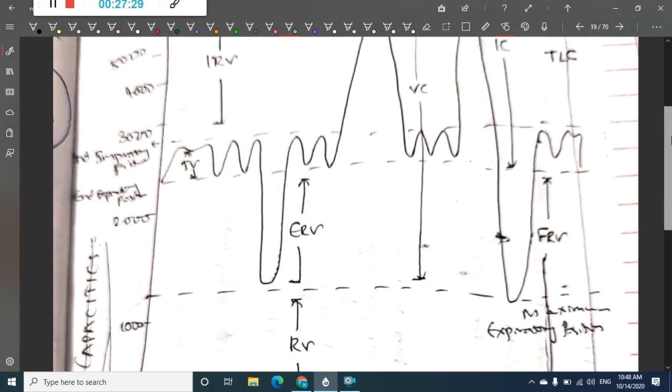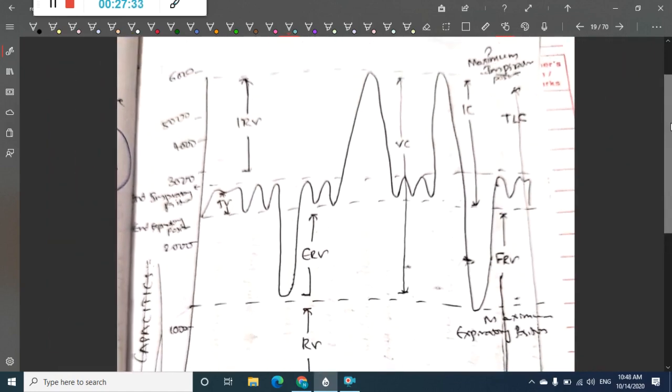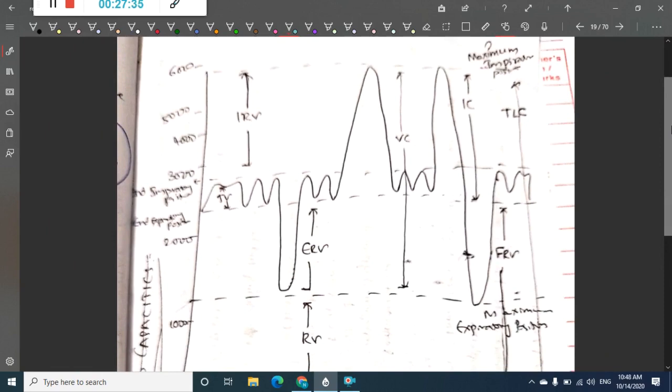Yeah, this is the spirometry. With the help of this spirometer, we can measure all the volumes which we have dealt with till now except the residual volume. Because residual volume cannot be measured, we cannot measure functional residual capacity also. So let us see. This is the tidal volume, that is, between the end of expiration and the end of inspiration we have this tidal volume.